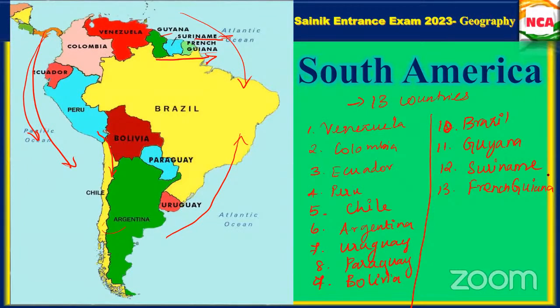After that we will see each and every country's features. For example, Brazil is the leading producer of coffee. Is that clear?